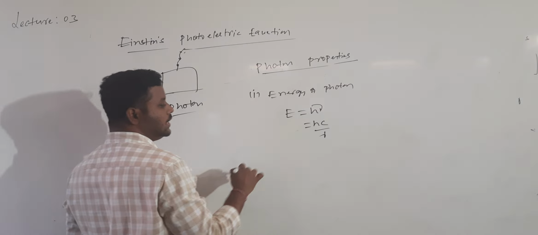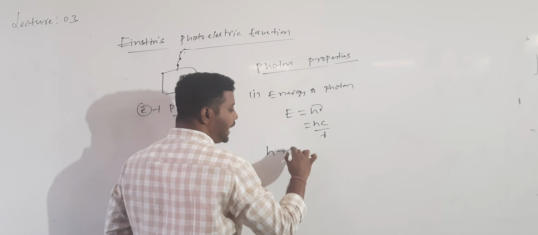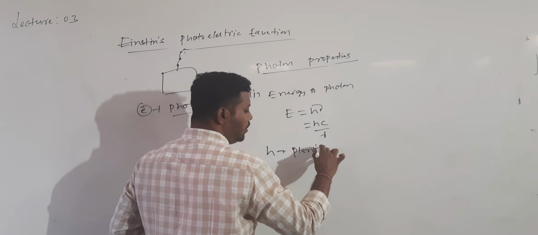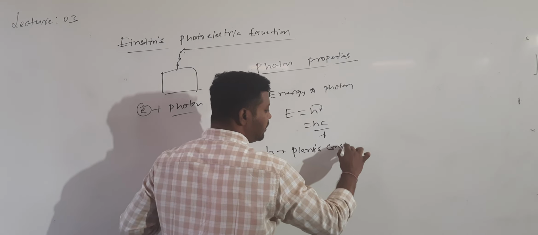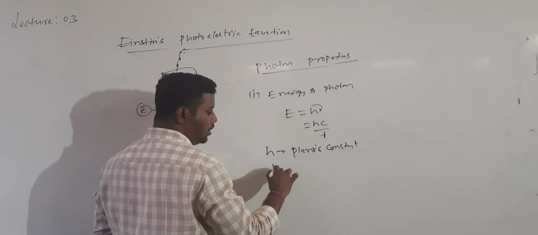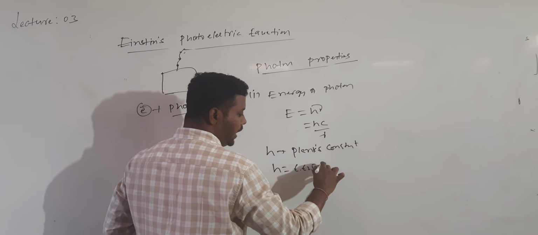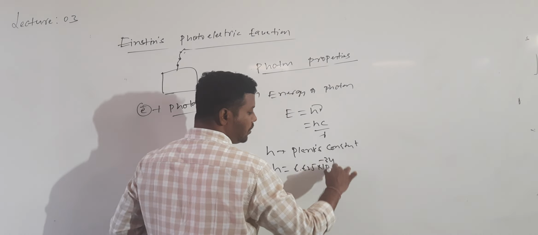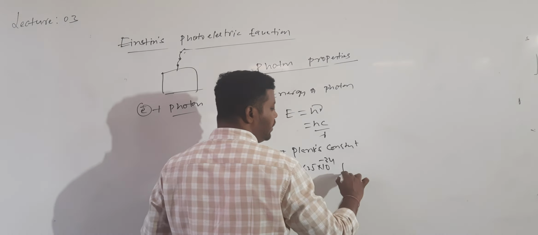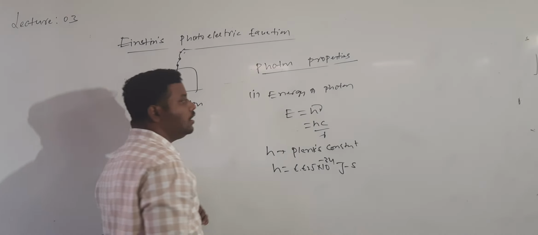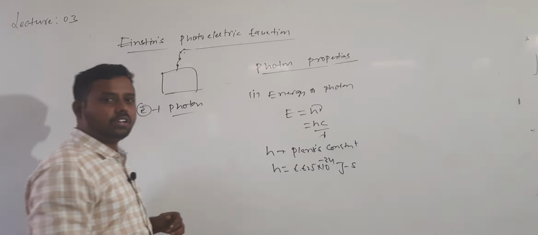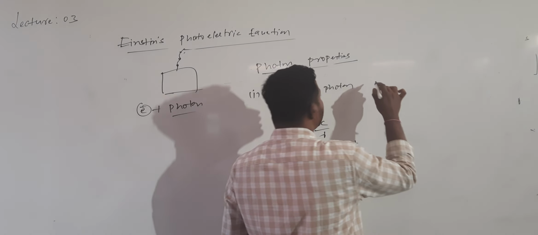This is the photon energy, where h is Planck's constant. Planck's constant value is equal to 6.625 times 10 to the power of minus 34. The units are joule second. This is the energy of the photon. And what about this one?